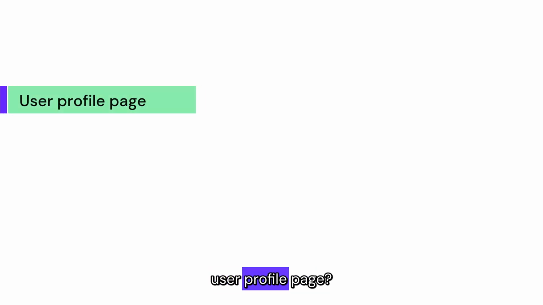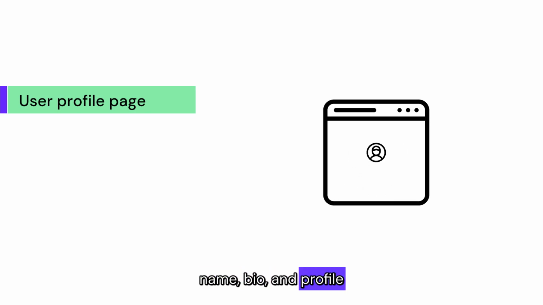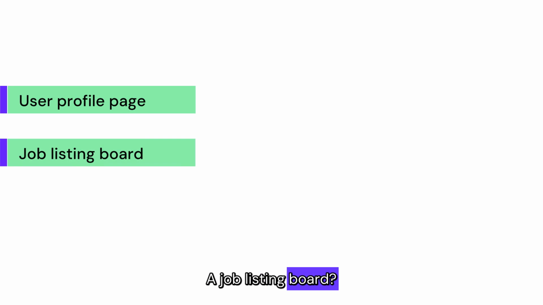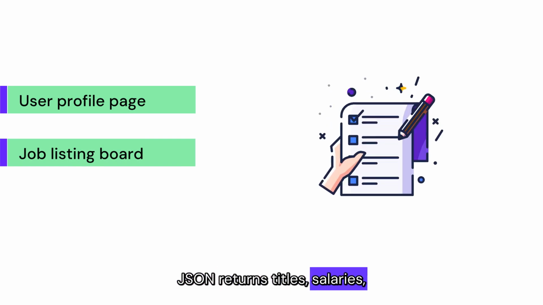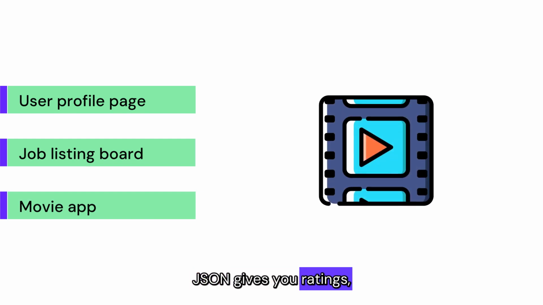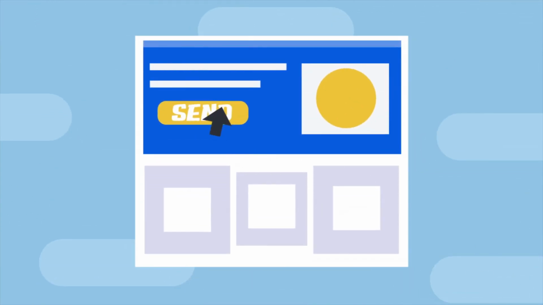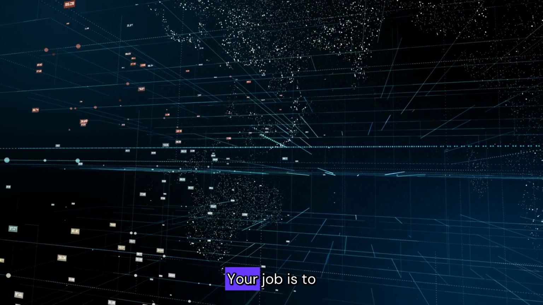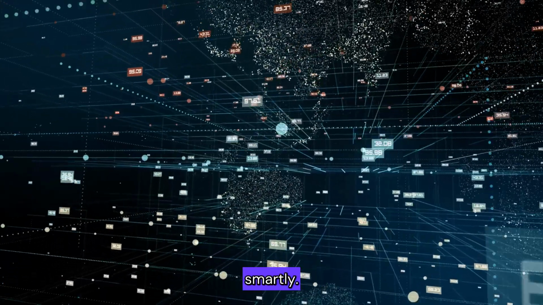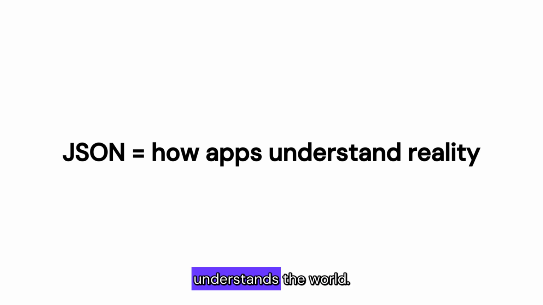Want to build a user profile page? You'll fetch JSON with name, bio, and profile image. A job listing board? JSON returns titles, salaries, and descriptions. A movie app? JSON gives you ratings, cast, and trailers. In every case, the server's job is to send structured information. JSON is the structure. Your job is to interpret and use it smartly. JSON isn't just data, it's how your app understands the world.